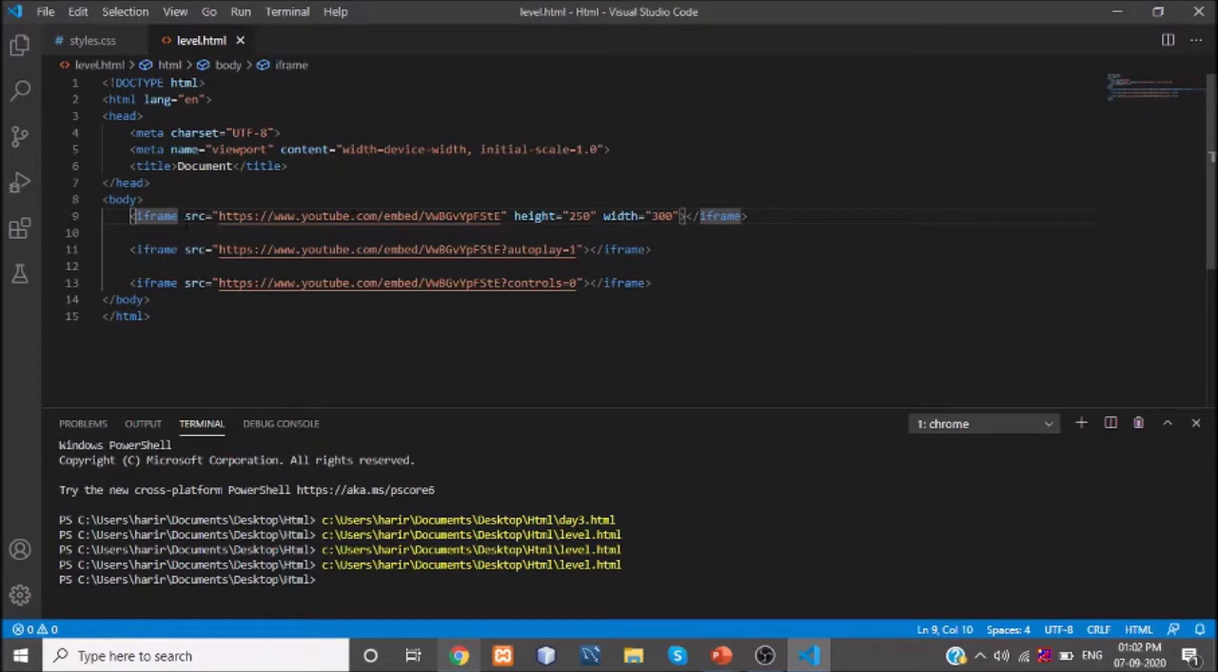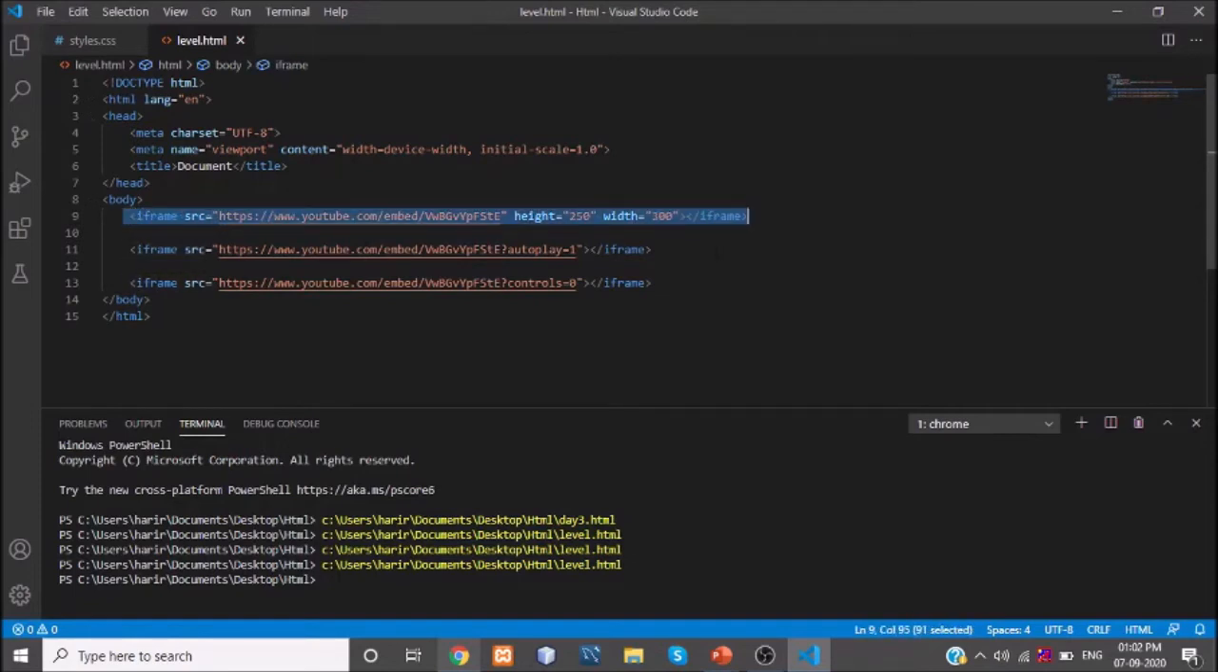For that we are adding the src attribute. The src attribute consists of https colon, followed by the YouTube link and a slash. After the slash we use the term embed, and after this embed we give the id of the YouTube video. We are just mentioning the id. This is what the first code says.